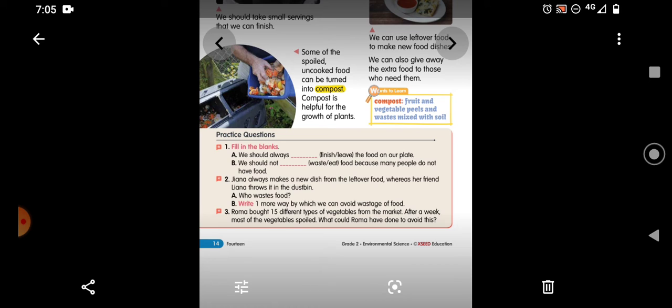Even you have the compost meaning also, which we already discussed. Fruits and vegetables, vegetable peels and waste mixed with the soil.